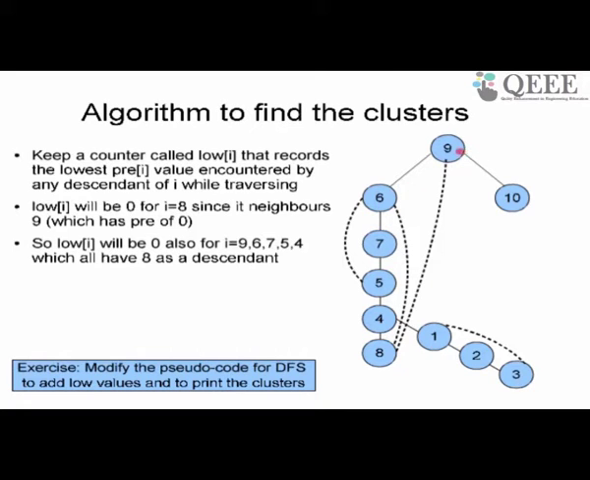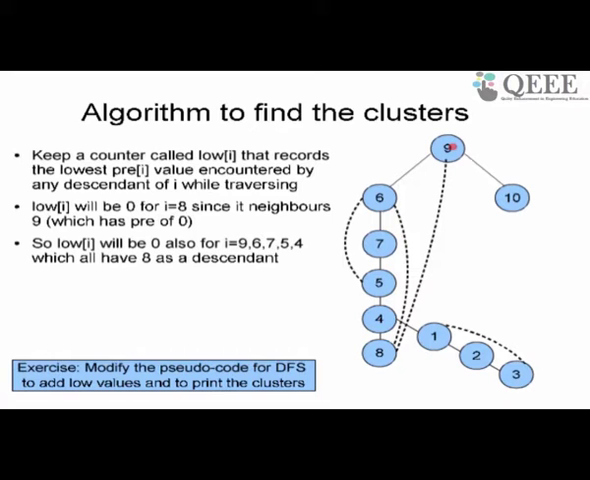So you can see that when I go from 9 to 6, 7, 5, 4, 8 and then I come back to 9, 8 gets a low value of 0 because 9 has a pre-value of 0. So this 0 propagates up and all of these nodes get a low value of 0, and 9 also gets a low value of 0. So basically you have 9 with a pre-value of 0 and a low value of 0. So a node which has a pre-value equal to its low value must be the root of a cluster. Does that make sense?